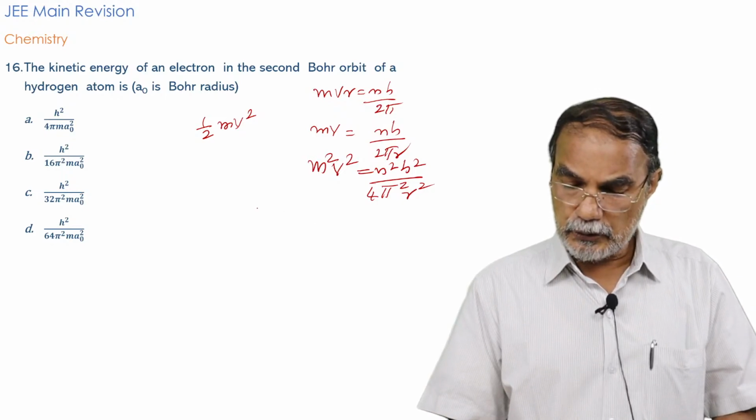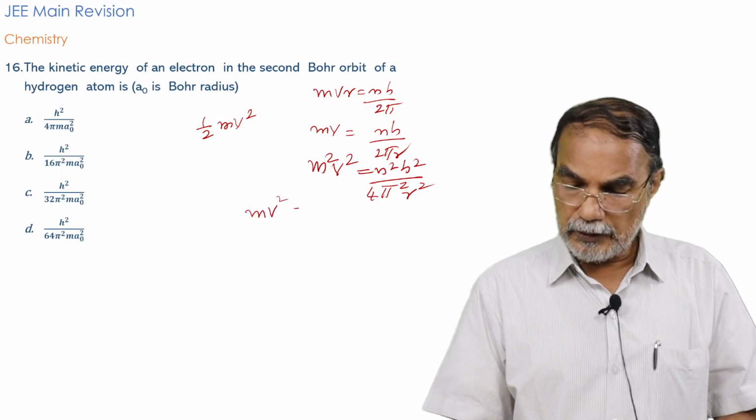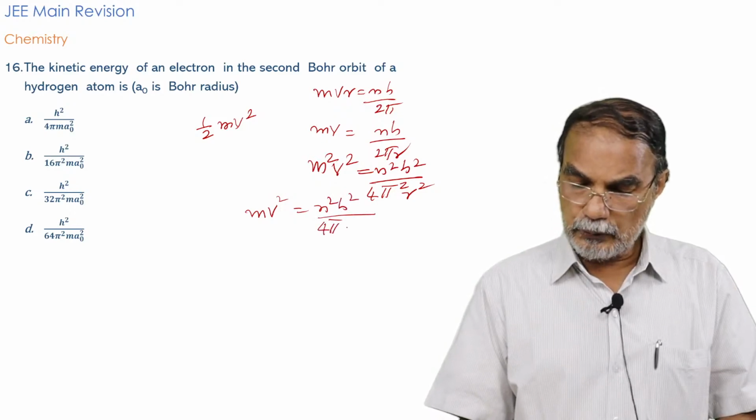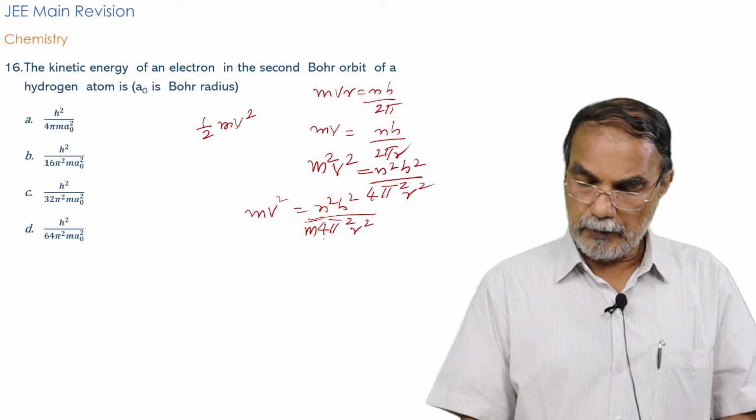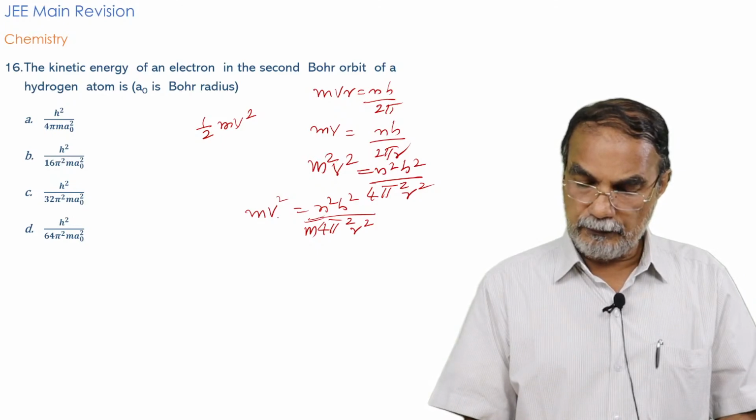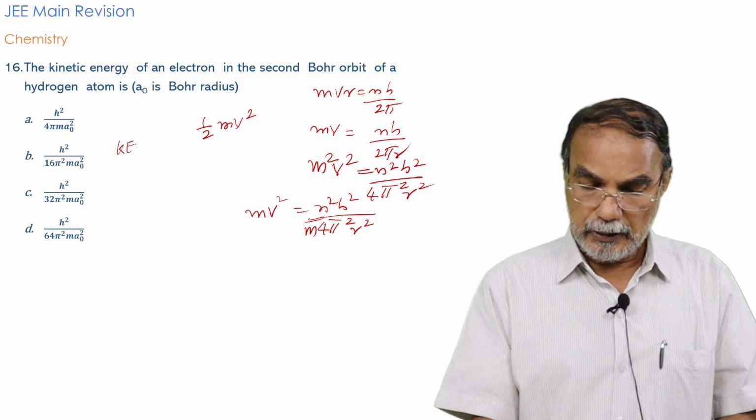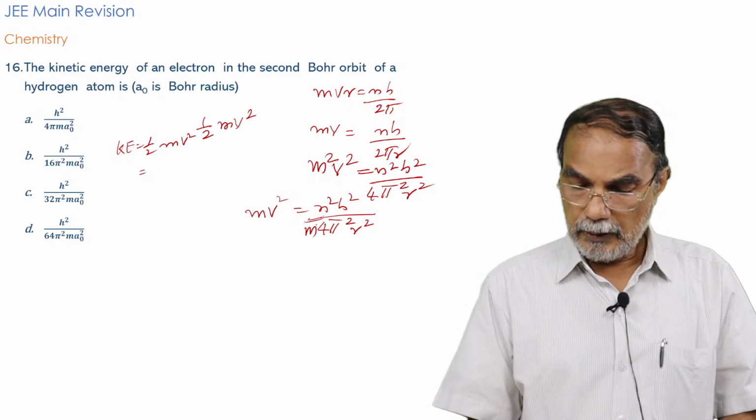So mv square is equal to n square h square by 4 pi square r square, divided by m, with m brought from this side to this side. So this is the expression for mv square. So the kinetic energy, equal to half mv square, will be half into this much.